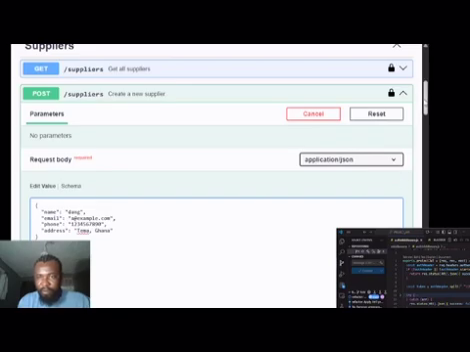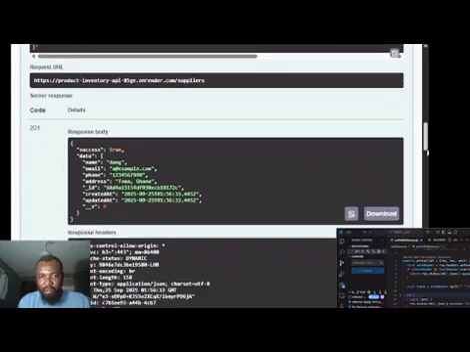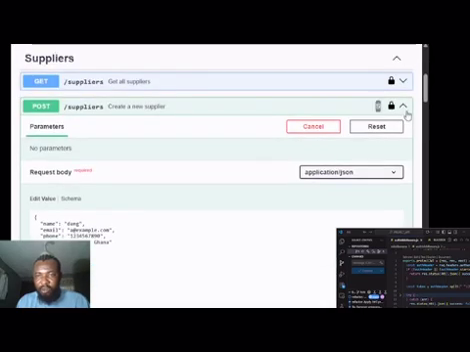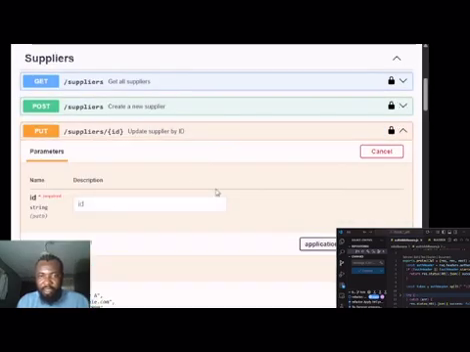Okay, try to do this. Okay, look, I've created it. Remember, initially you weren't able to create because of authorization. Now, let me try to copy this ID, because this ID is what I'm updating.